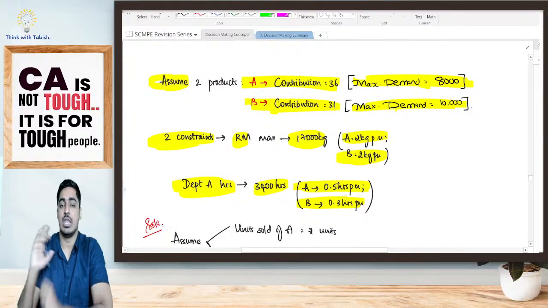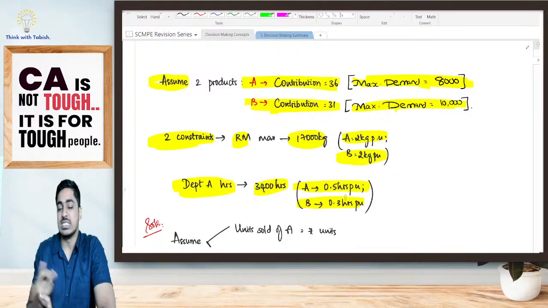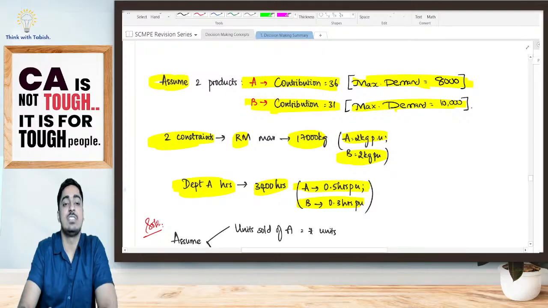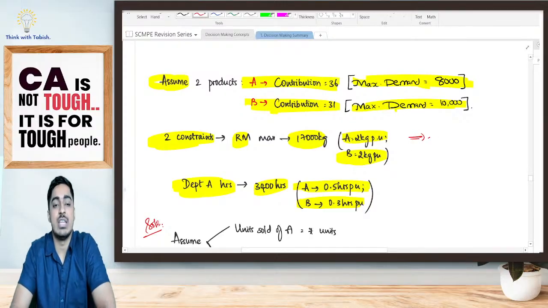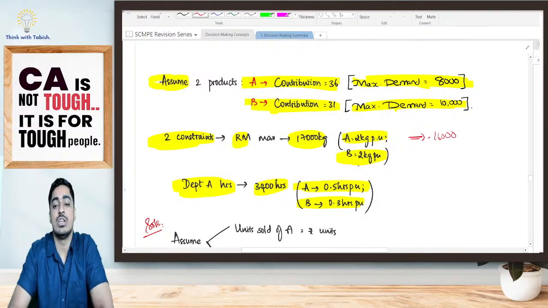This is given. Now, what are the steps that I'm going to follow? Pay attention, students. Firstly, I will see what all are my limiting factors. I have seen whether raw material is my limiting factor. Yes, raw material was my limiting factor. Look at this. To produce 8,000 units of A, I want 8,000 into 2, 16,000. To produce 10,000 units of B, I want 10,000 into 2, 20,000.